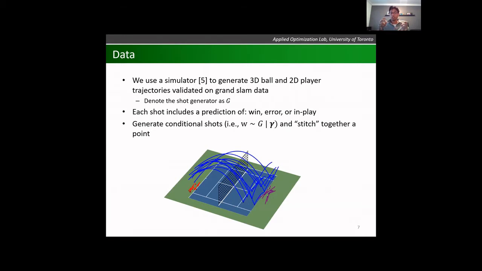And so using this, I can generate a sequence of shots by first generating one shot, looking at the terminal conditions, where the players ended up, where the ball ended up, and then if it was predicted that it's still in play, I can then use those ending conditions as the starting conditions to generate a return shot. And like that, I can stitch together a point.